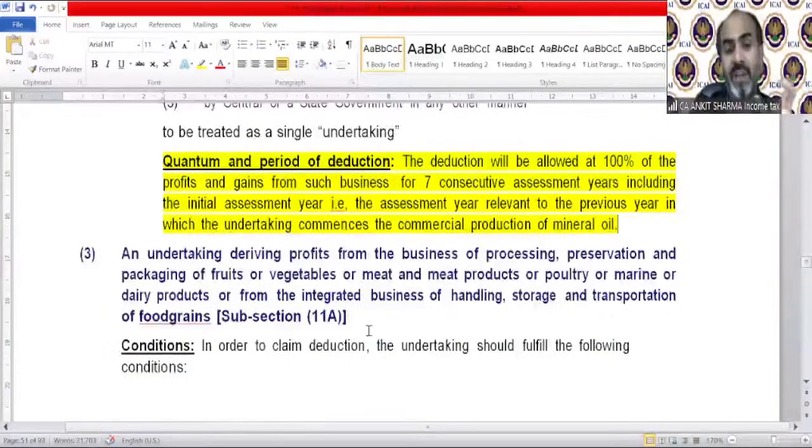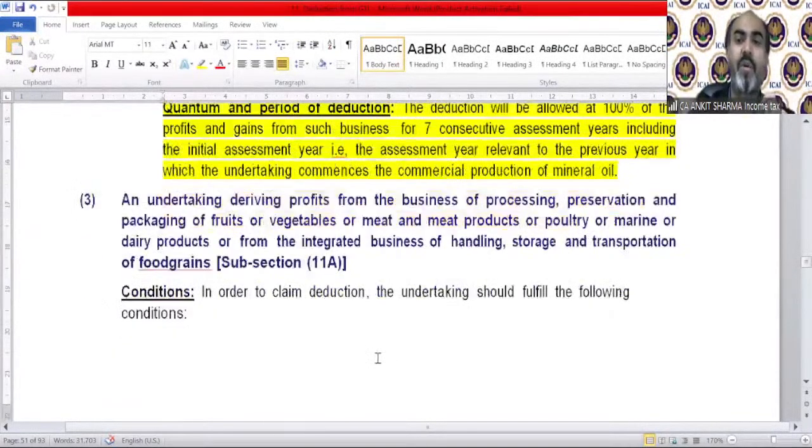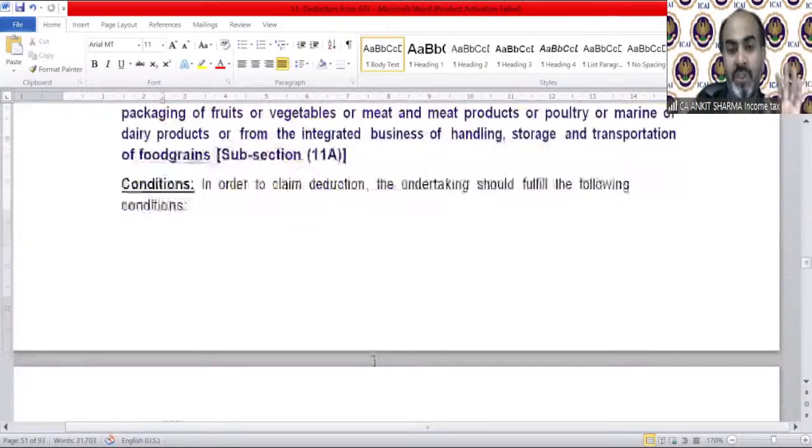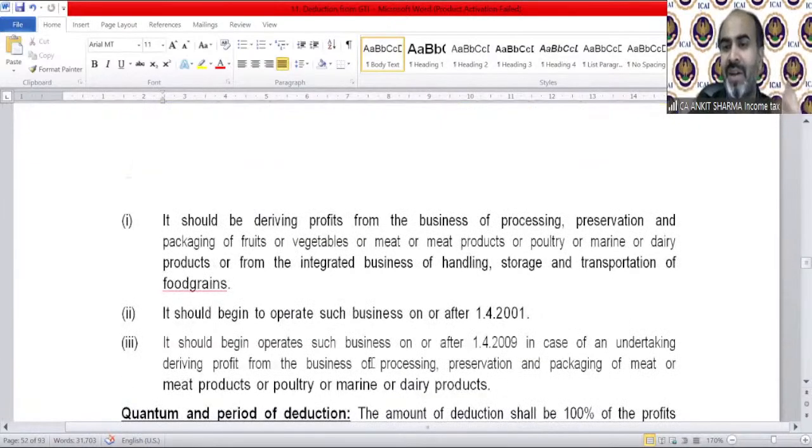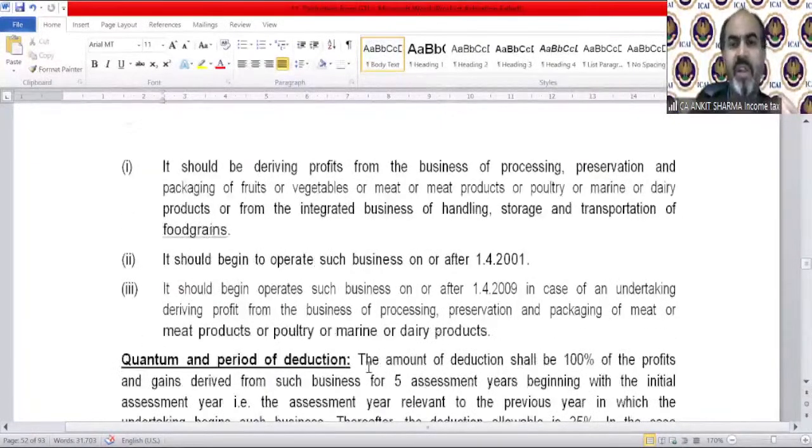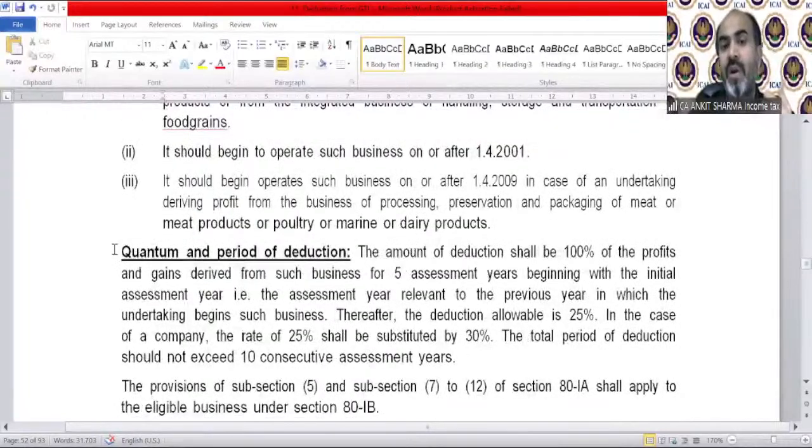Third, in this section, an undertaking deriving profit from the business of processing, preservation and packaging of fruits, vegetables, meat, etc. In order to claim the deduction, the undertaking should fulfill the following conditions. There are certain conditions, which you can read yourself, general conditions. The important thing is the quantum of deduction.